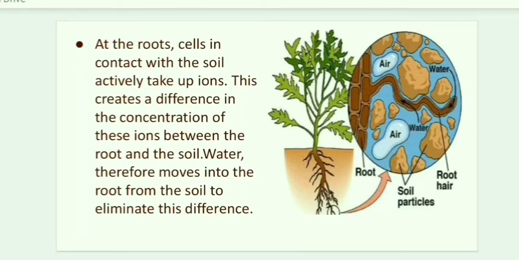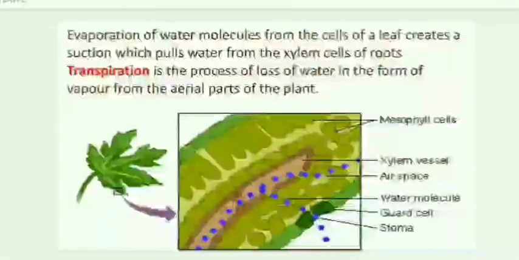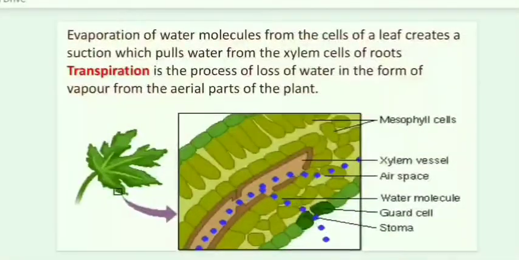So plants use another strategy to move water in xylem upwards to the highest point of the plant body, that is transpiration. Transpiration is a process, a loss of water in the form of vapor from the aerial parts of the plant.